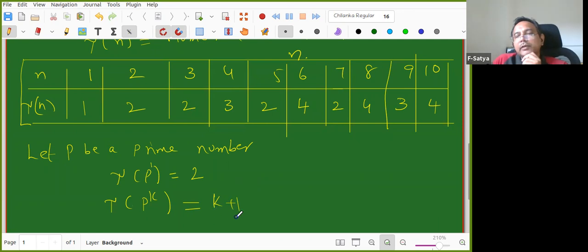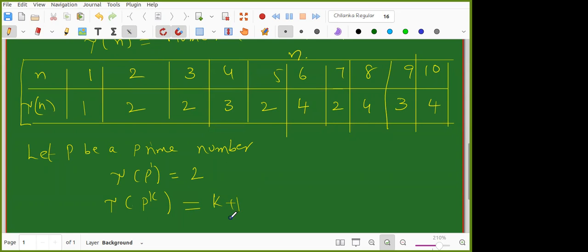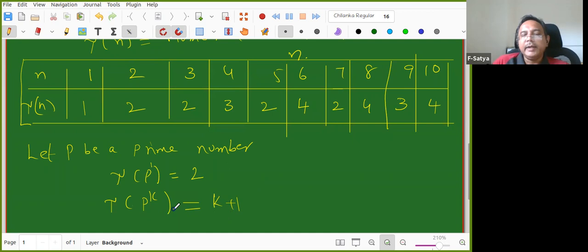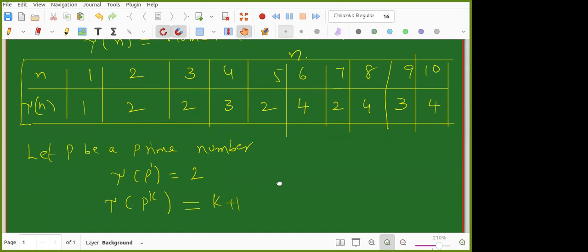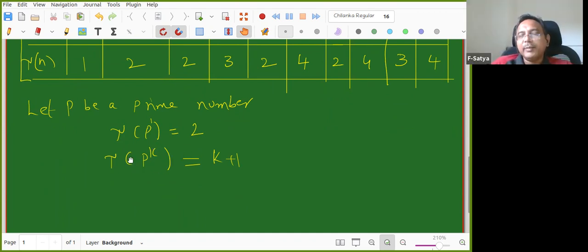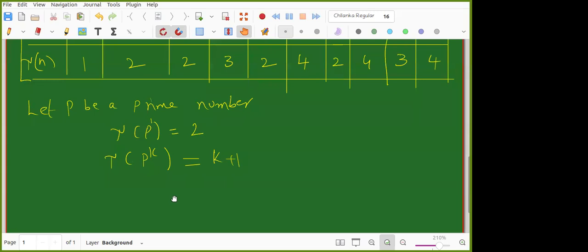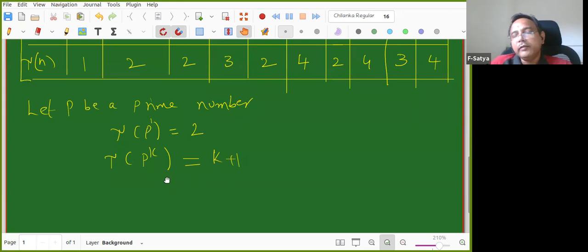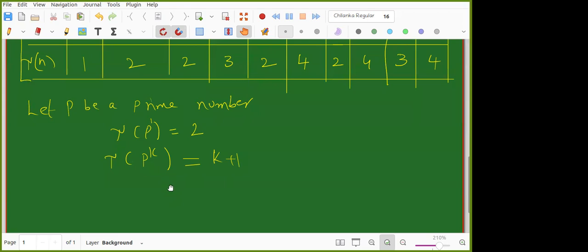So why K plus 1? Tell me, Lohit. For 2 we have 2, for 2 square you have 3, for 2 power 3 you have 4. But directly tell for P power K: what are the divisors of P power K? P square, P cube, and so on till P power k. But then we'll get only K, plus 1 also.